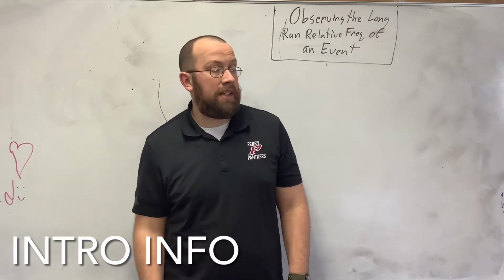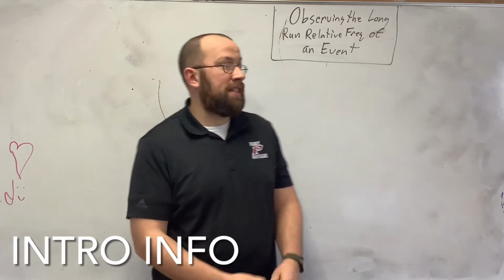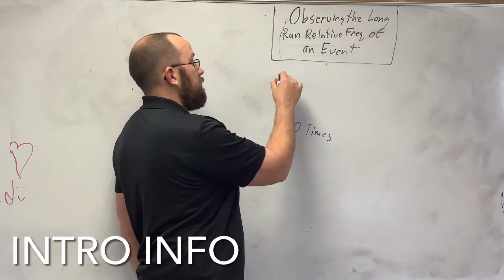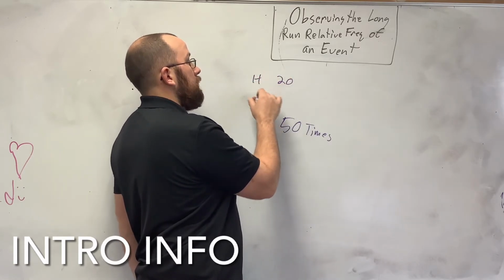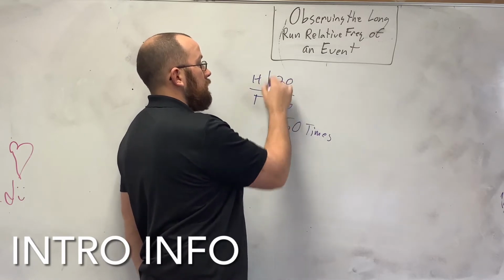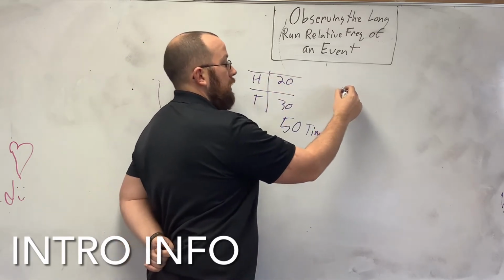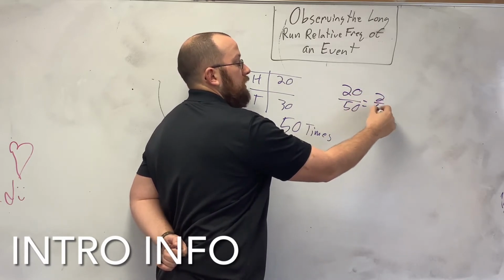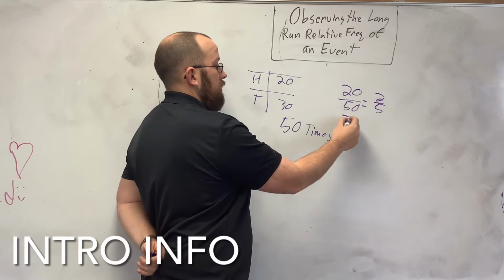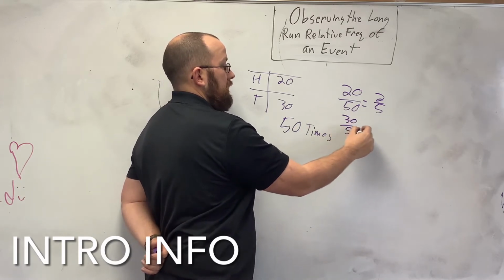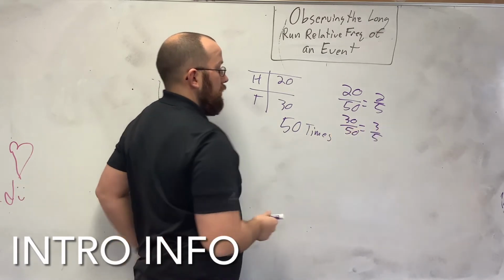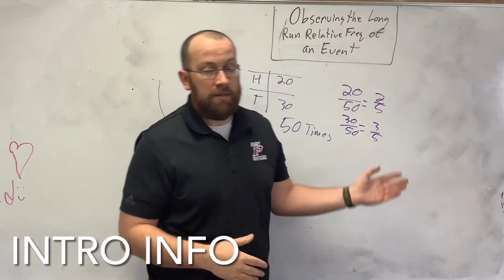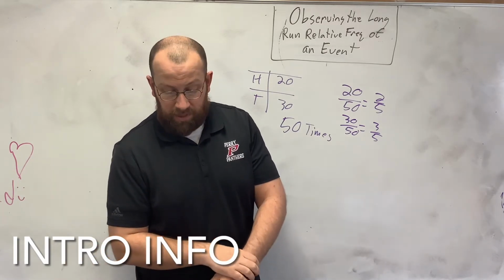Relative frequency is, I flip a coin 50 times and I get heads 20 times and tails 30 times. So my relative frequency of getting heads is 20 over 50, or 2/5. My relative frequency of getting tails is 3/5. That's what relative frequency is. It's more experimental, whereas probability is just a guess.